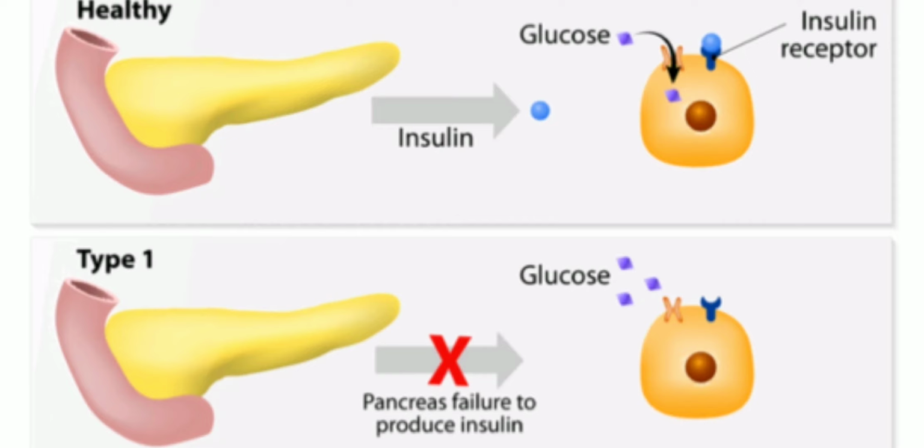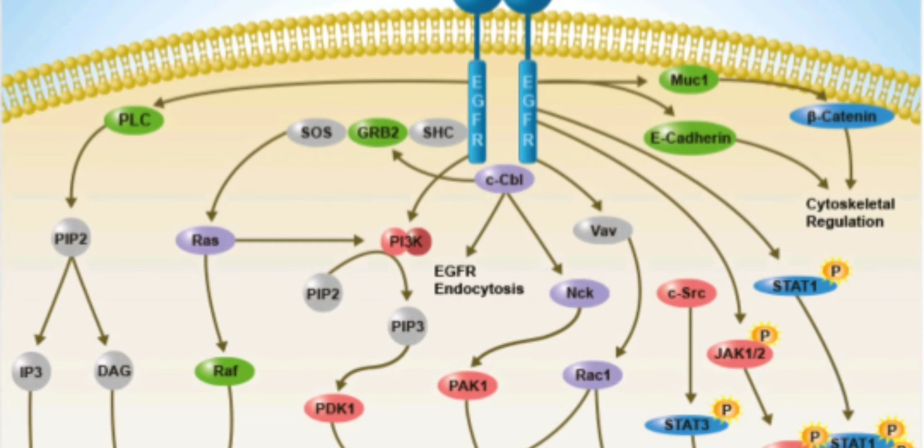Some examples of diseases caused by a failure of the tyrosine kinase receptor are type 1 diabetes and many types of cancer. In type 1 diabetes, the body cannot produce insulin properly, and thus the ligands that would typically attach to the receptor cannot be used to break down glucose. Instead, a person with type 1 diabetes must inject insulin into their bloodstream in order to elicit the response previously mentioned.